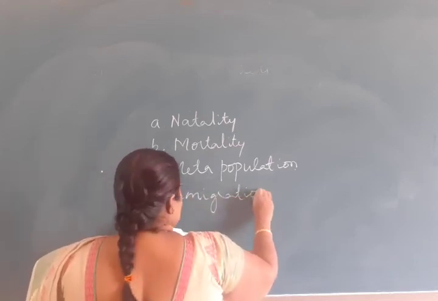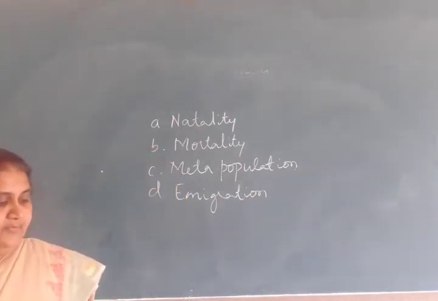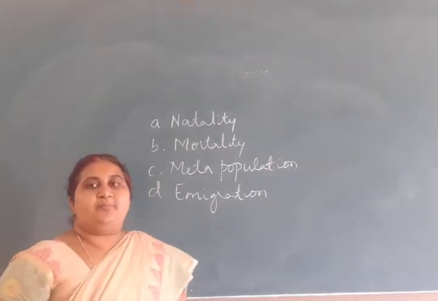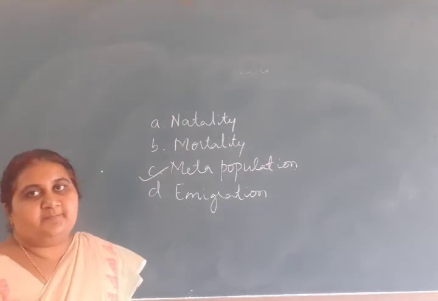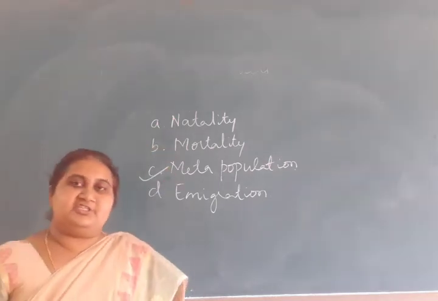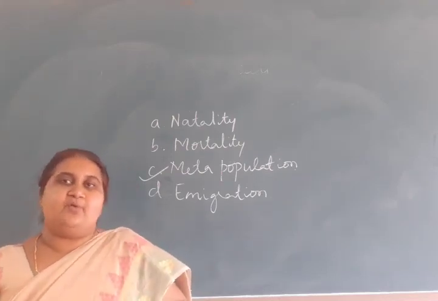Question is, which of the following parameter is not a part of population growth? Answer is C. Metapopulation. These 3 are the parameters of population growth that will either increase or decrease a population